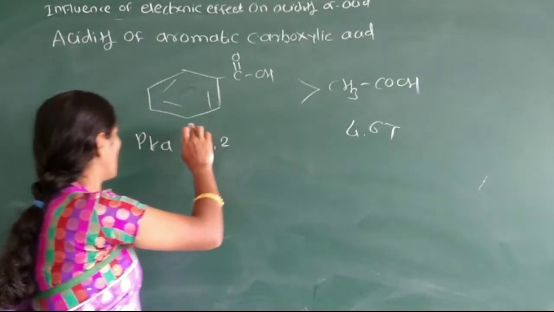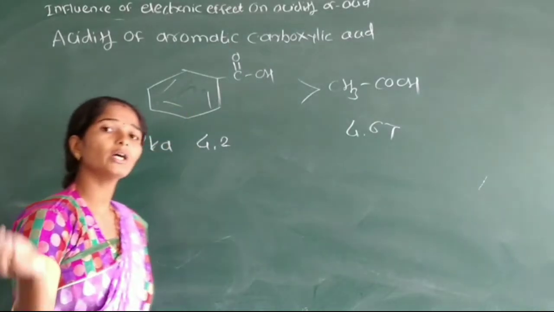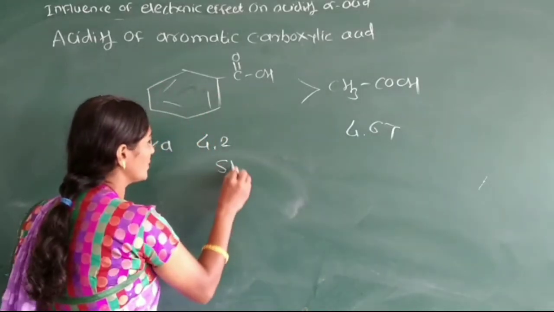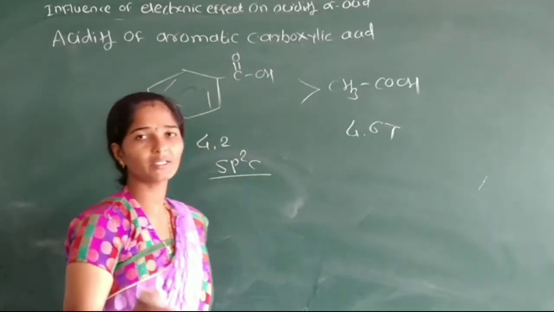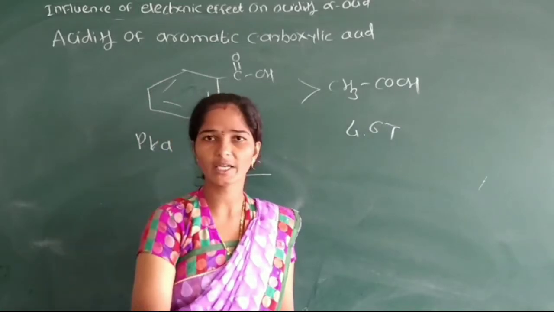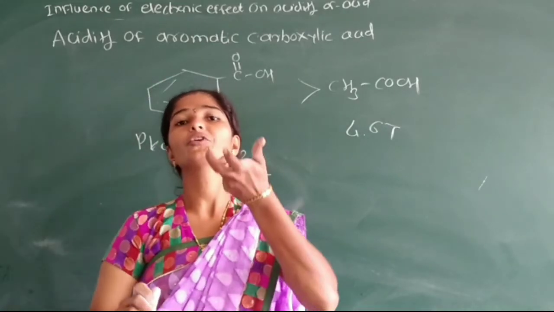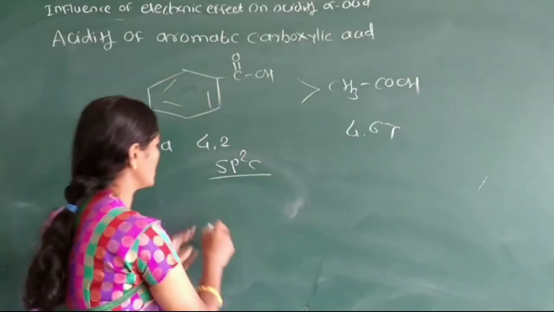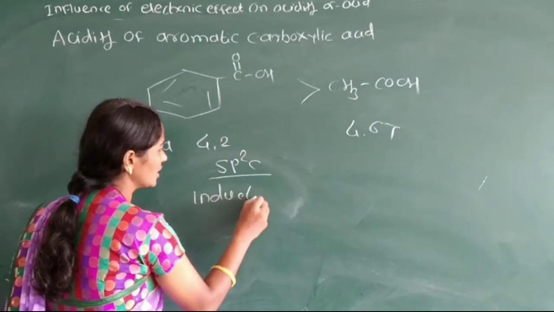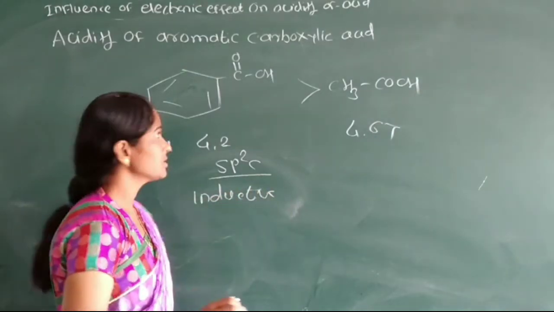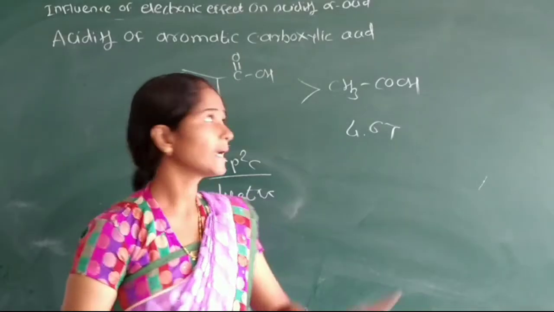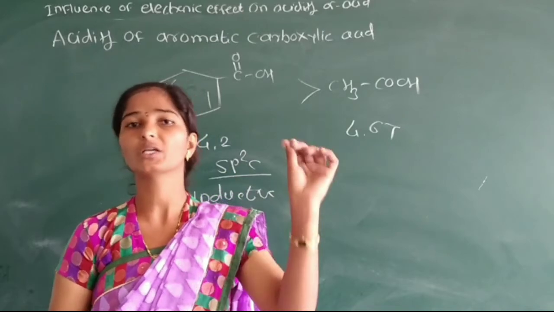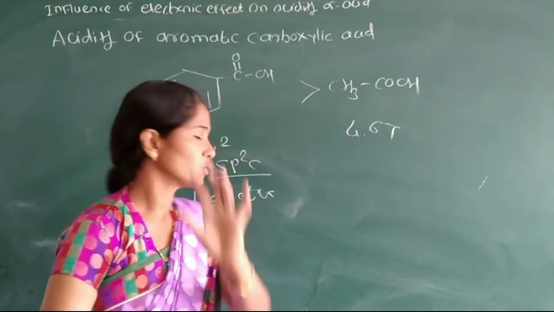Here benzoic acid is more acidic than acetic acid because the sp2 hybridized carbon in aromatic carboxylic acid has an electron withdrawing effect and exerts an inductive effect. That means the formation of the carboxylate ion of benzoic acid is stabilized by the conjugate base of this aromatic carboxylic acid.